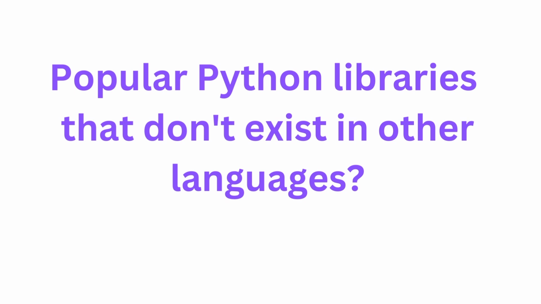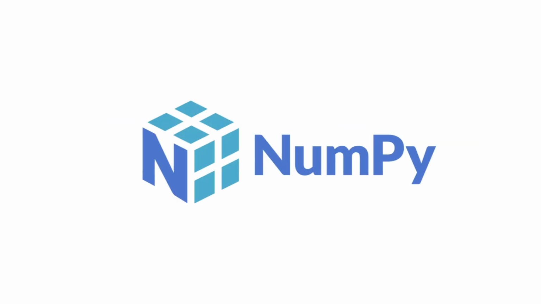In this video, we are going to discuss popular Python libraries that do not exist in other programming languages. The very first library is NumPy. NumPy basically is a library for numerical computing with a focus on arrays, matrices, and high-level mathematical functions.